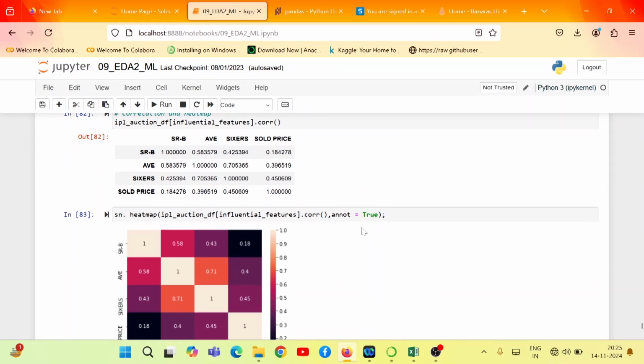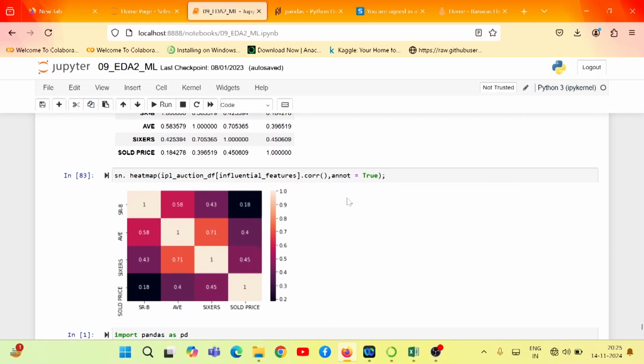By setting annot equal to True, we print the correlation value in each box of the heat map, which improves its readability. This heat map shows that average and sixers are positively correlated, while sold price and strike rate of bowler are not so strongly correlated.